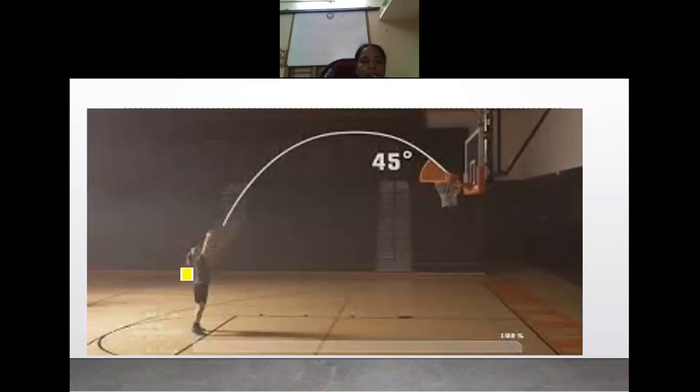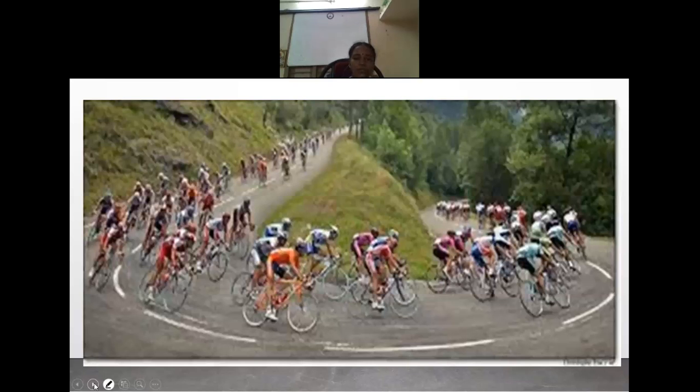When you throw a ball, it goes in a curved path, and this is also a good example of curvilinear motion. They are riding a bicycle, going in a curved path. So, curvilinear motion.